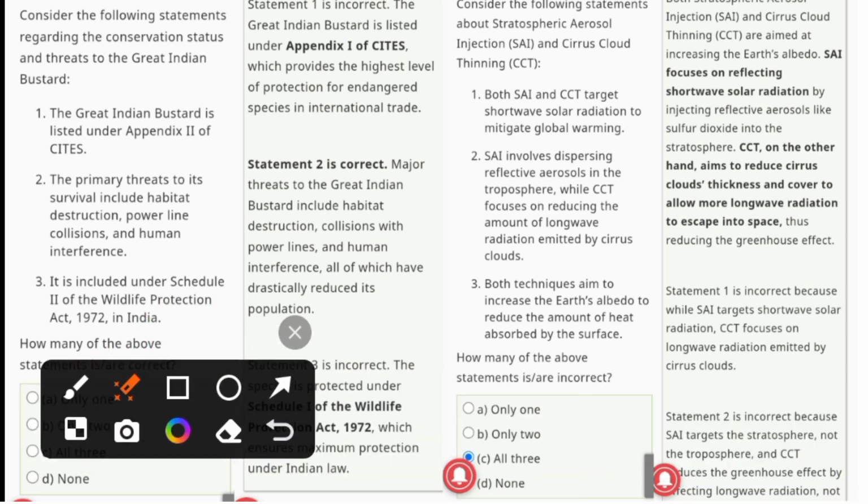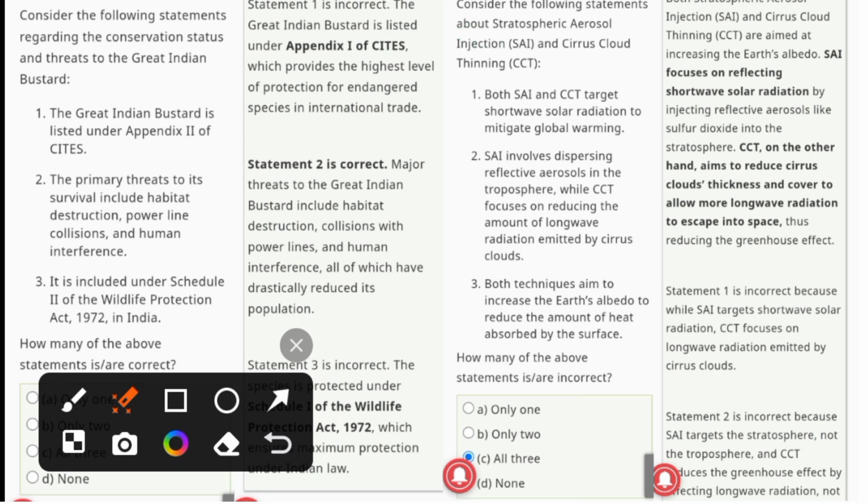Now we move to the second question. The next question reads: consider the following statements about stratospheric aerosol injection and cirrus cloud thinning. The first statement says that both stratospheric aerosol injection and cirrus cloud thinning target shortwave solar radiation to mitigate global warming. This statement is incorrect.